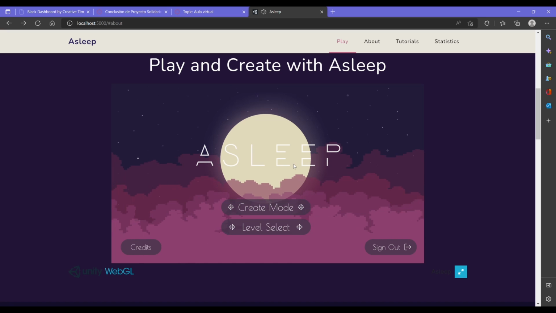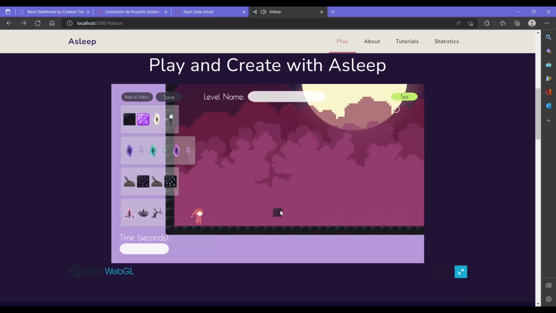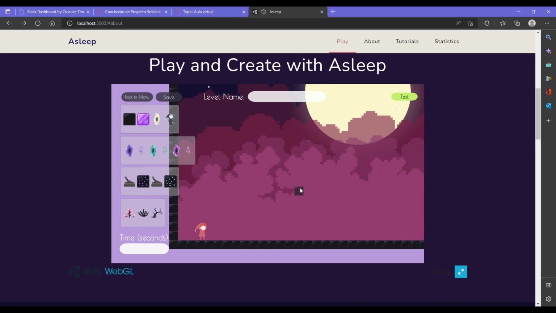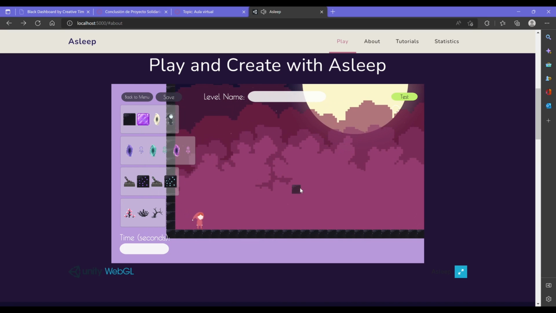So this is the main screen of the game, the main menu. We have 4 buttons: the credits, the create mode, the level select, and the sign out button. I'm going to go through the create mode first. Okay, so this is the create mode. This is how it looks. You move with the arrows, and that's basically it.